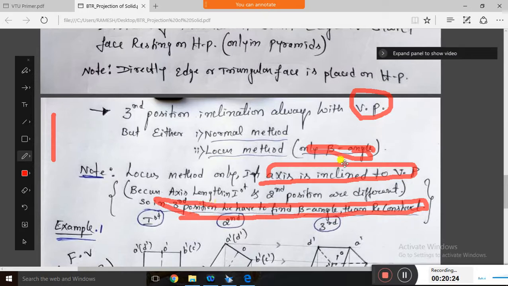Of course, if an apparent view, either a top view or front view, is given, then it is the normal method in the third position. If there is an apparent view, then the normal method. If there is no apparent view and the axis is inclined, then you have to go with the beta method or locus method.